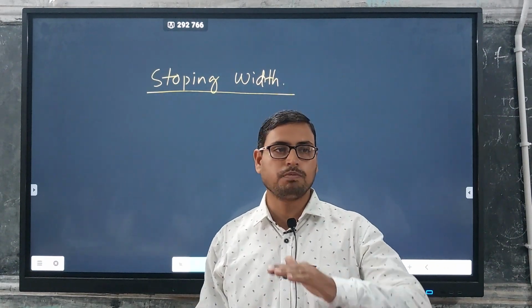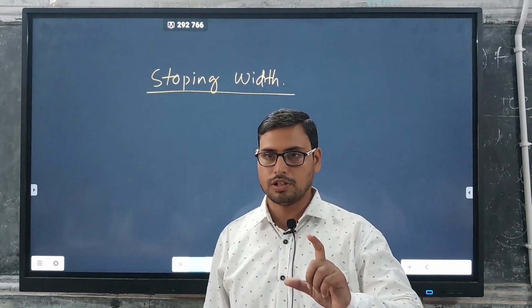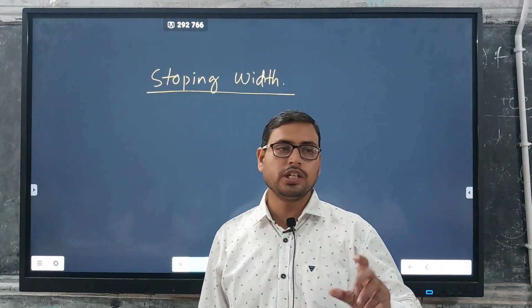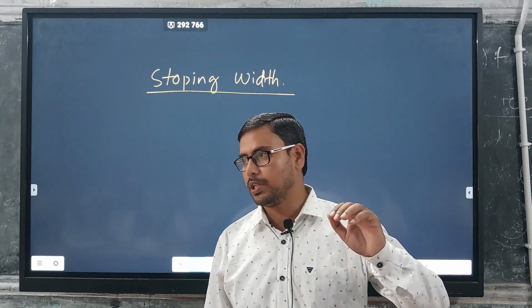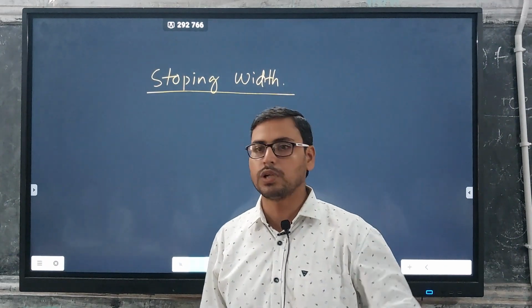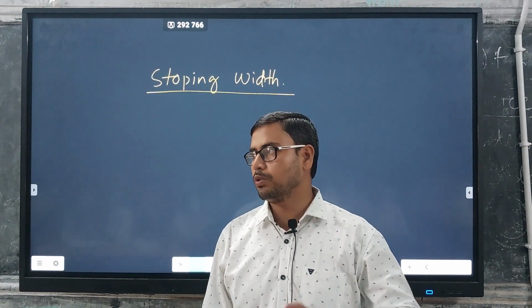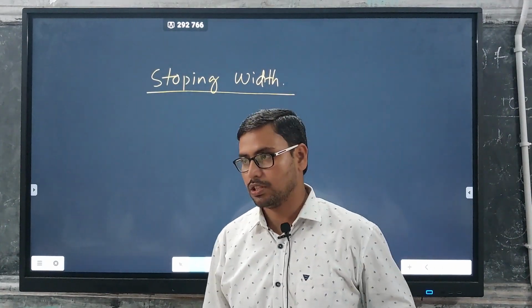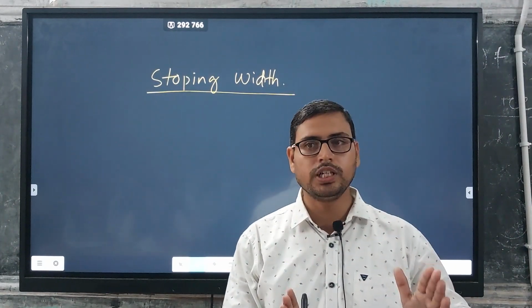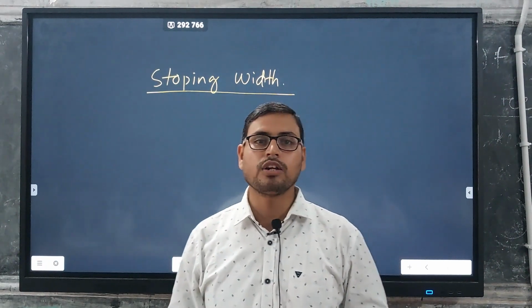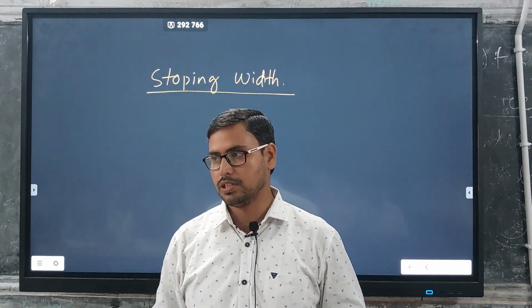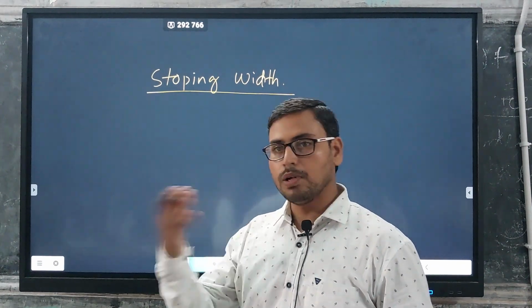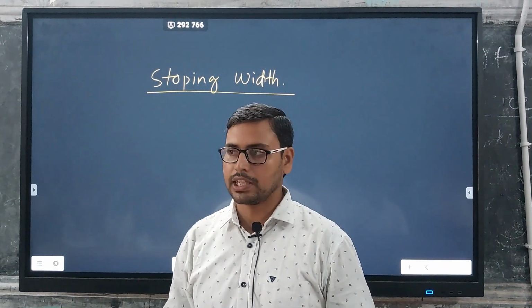If the thickness is only 0.5 meter, suppose there is a horizon of iron ore which is 0.5 meter, but we need a machinery which is more than 0.5 meter, then we cannot simply use our machinery to excavate that iron ore. So stopping width is the minimum width above which we can operate our mining activities. Right? Got my point? So any thickness above which we can use our mining activity.